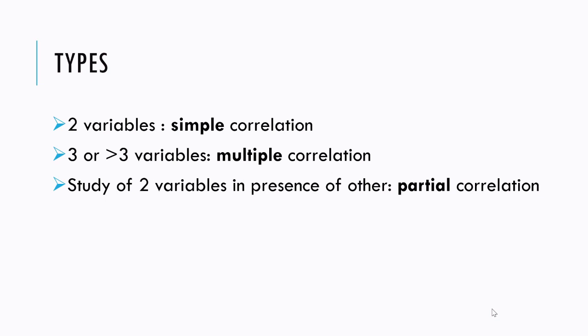So in this slide, as you can see, if we are studying two variables, such type of correlation is known as simple correlation. But if we are studying three or more than three variables, such type of correlation is known as multiple correlation. Third type is partial correlation, in which we study two variables in presence of third or other variables. Such type of correlation is known as partial.